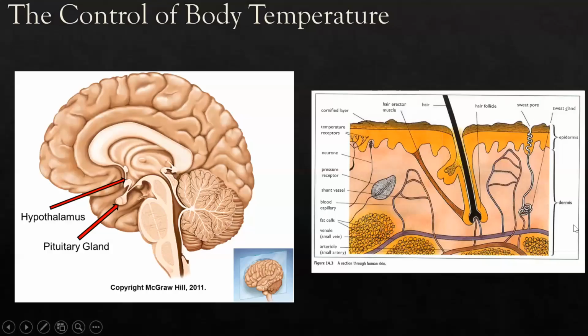Hello student, welcome to biology class. So today I would like to explain about homeostasis, which is basically about how to control the body temperature.